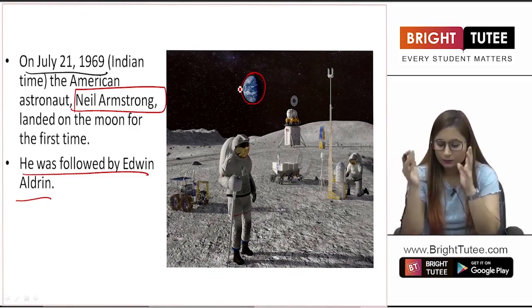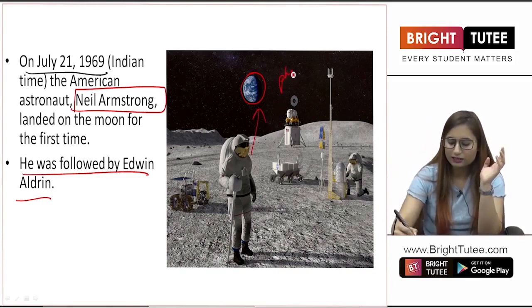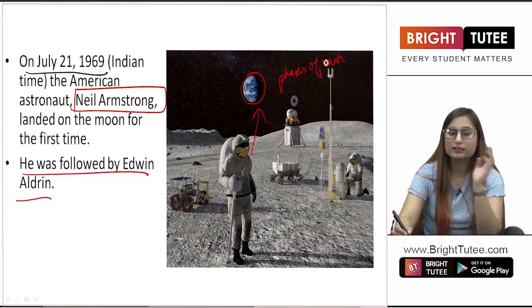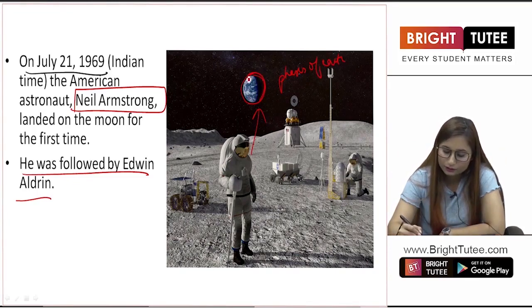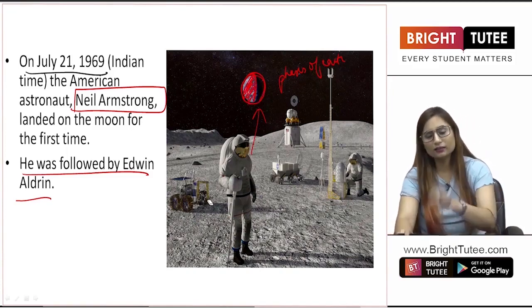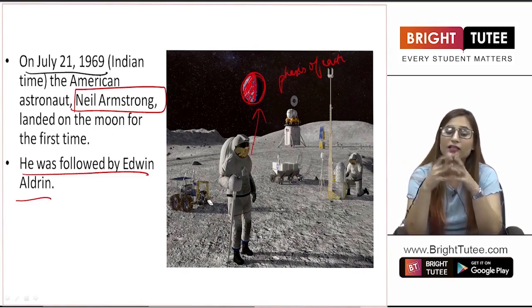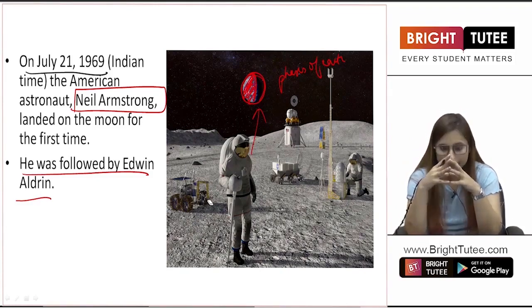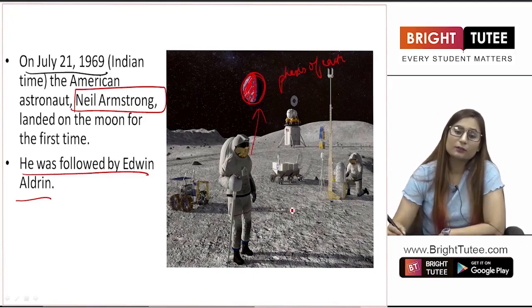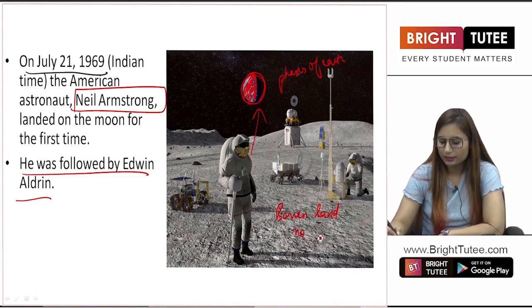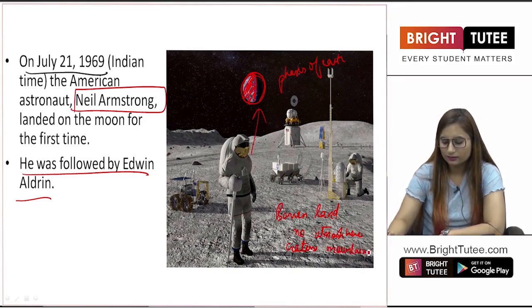Also students, from the moon, you can see the phases of Earth as well. You can see that you are not able to look at the complete portion of the Earth. Only this part is visible to you, this part. This is because of, again, the falling of sunlight on the surface of the earth and getting reflected back to the moon, right? So, what have we learnt about the moon's surface? That it is a barren land. There is no atmosphere. There are craters. There are mountains. Basically, there is no life on the moon.